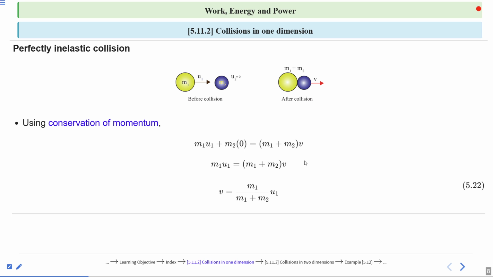We have to find v. So v is equal to m1 divided by m1 plus m2, into u1. This is the final speed after collision when objects with masses m1 and m2 stick together.